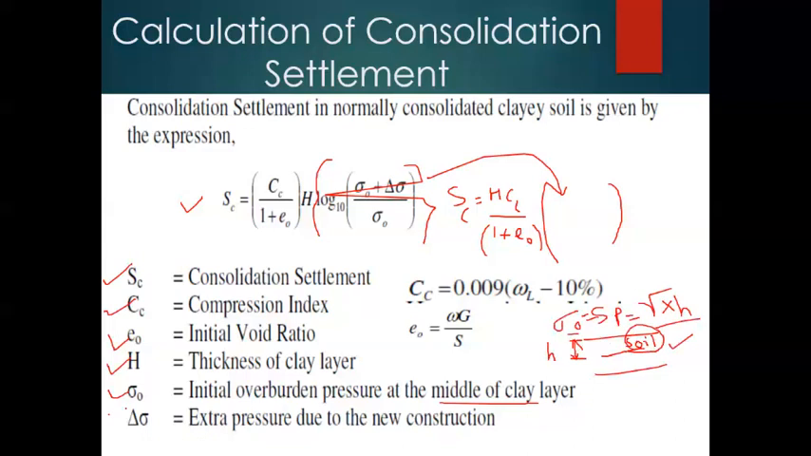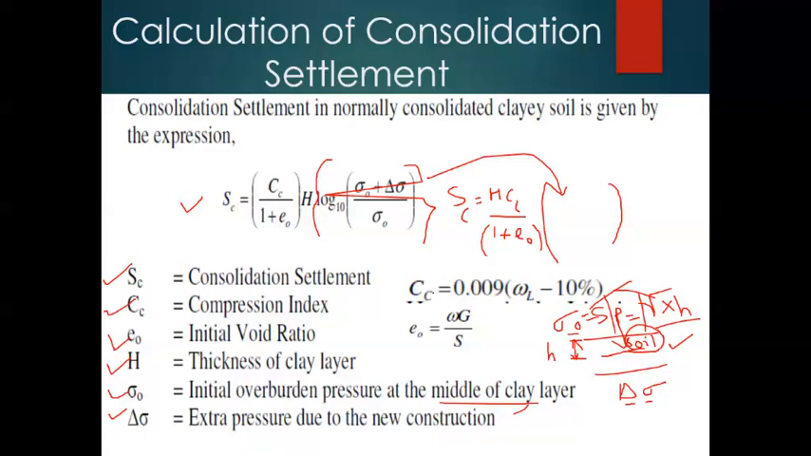Whereas delta sigma is nothing but the excess amount of pressure generated due to the new construction. For example, in this particular case, assume that there is a building which will be constructed later, due to which an additional amount of pressure will be applied on the clay strata. This excess pressure due to the construction of the new building is delta sigma. Delta is nothing but change in the stress. These are the various parameters we are using in this particular equation.